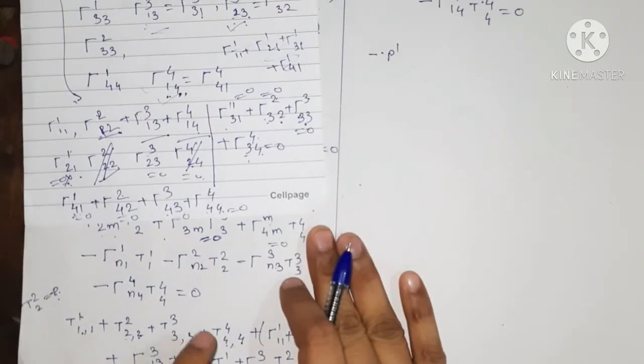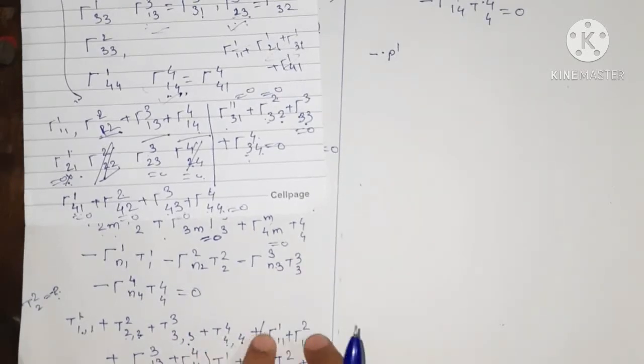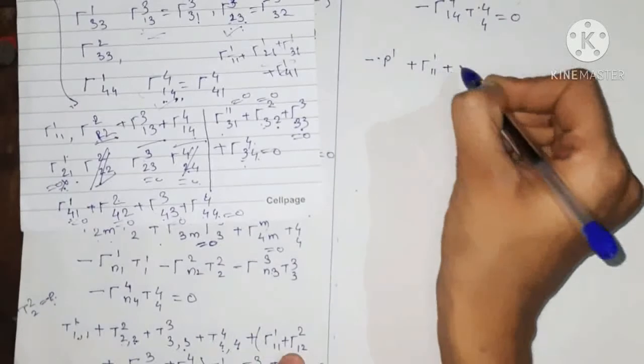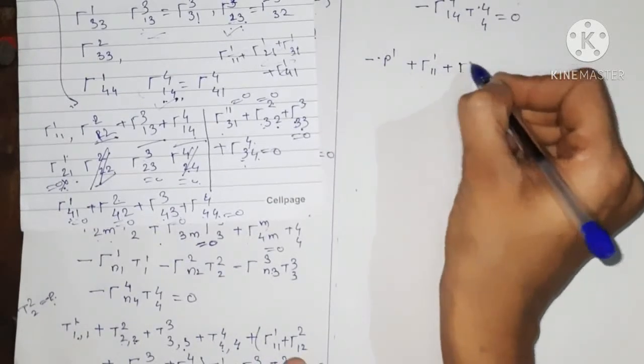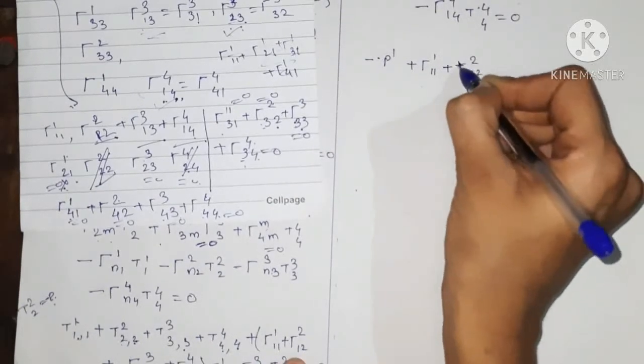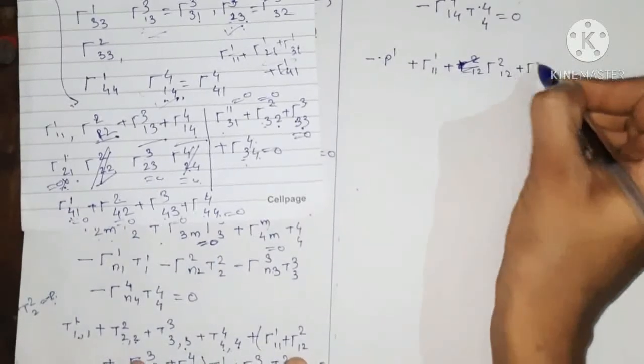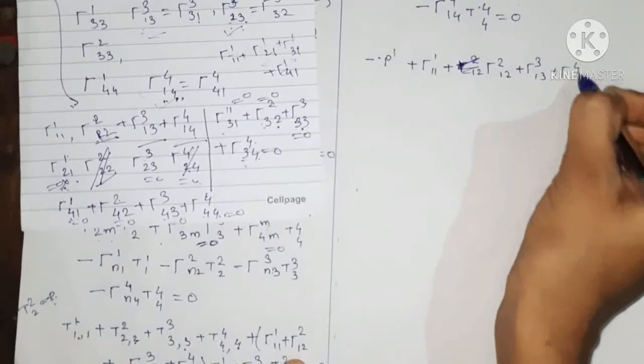Then t22 comma 2 is 0, this is 0, this one is 0. Inside the bracket we have plus gamma of 1, 1, 1, gamma of 2, 1, 2, right? Gamma of 2, 1, 2 plus gamma of 3, 1, 3 plus gamma of 4, 1, 4.